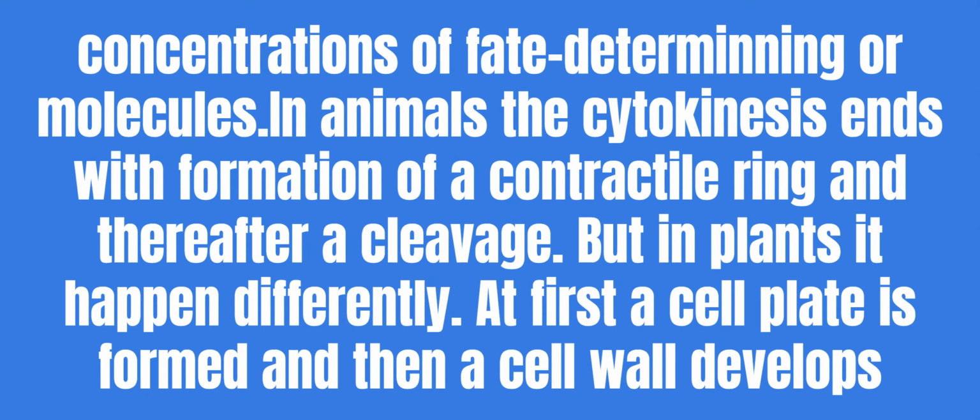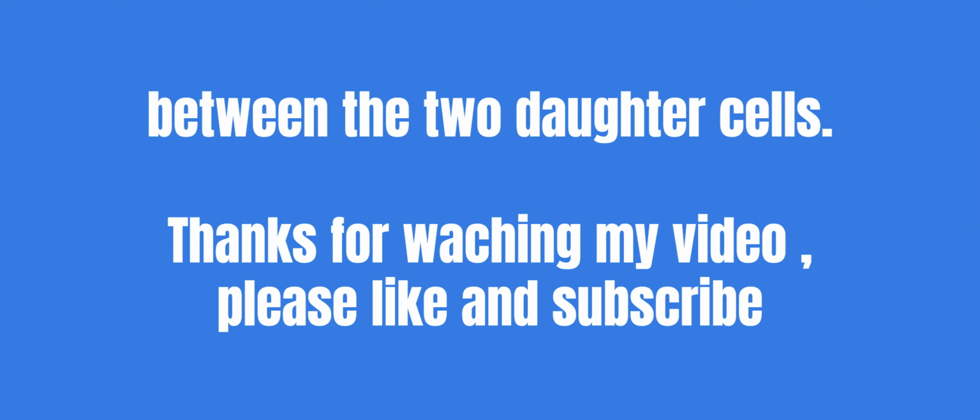In animals, cytokinesis ends with formation of a contractile ring and thereafter a cleavage. But in plants it happens differently. At first a cell plate is formed and then a cell wall develops between the two daughter cells.